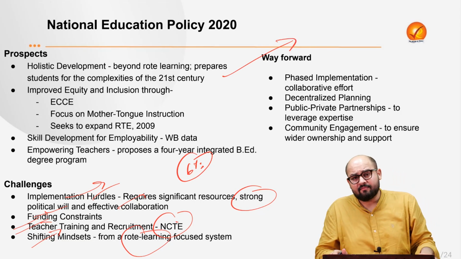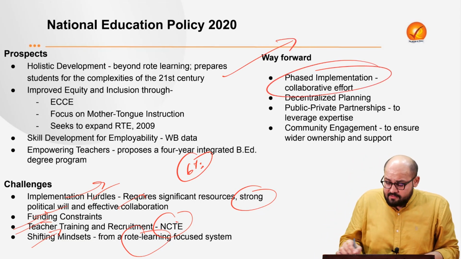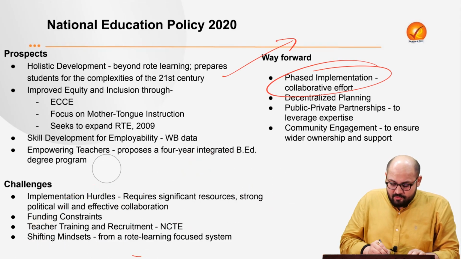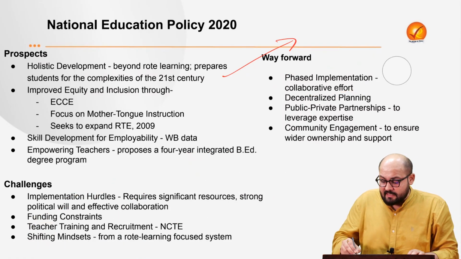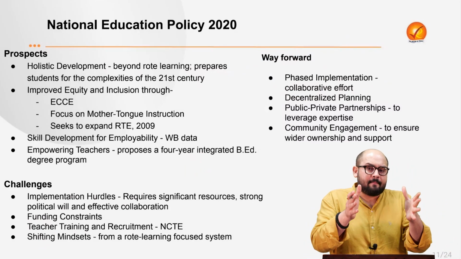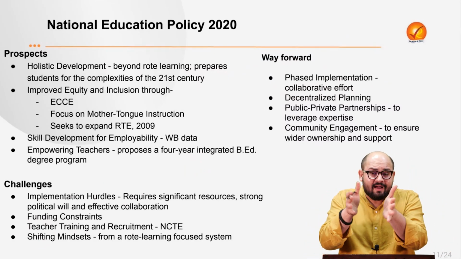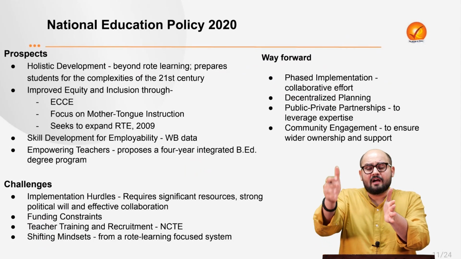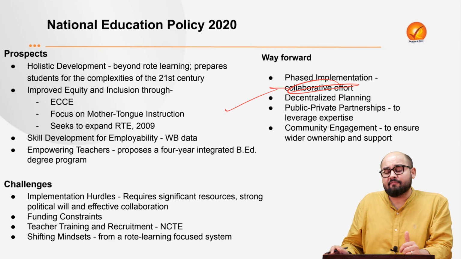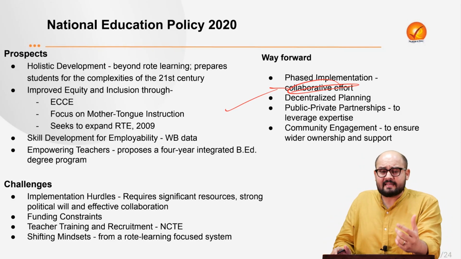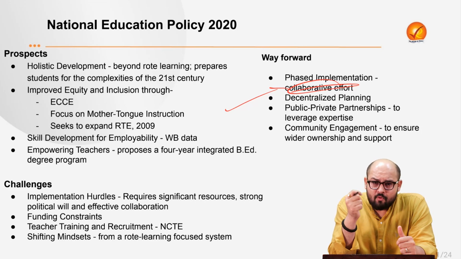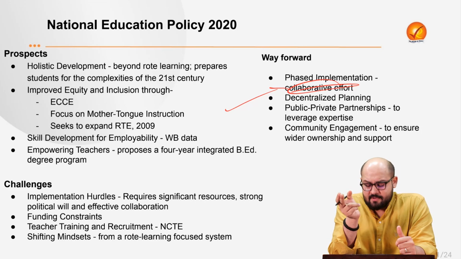So what can be the way forward? First, we need to have a phased implementation. It should not be like you make a policy today and implement it the other day. There needs to be a clear roadmap for phased implementation with defined timelines, so that these targets are met within proper timelines. Next, it also needs collaborative efforts. That is, you need to include the views of the state governments and the local educational boards, and then come up with a policy measure.